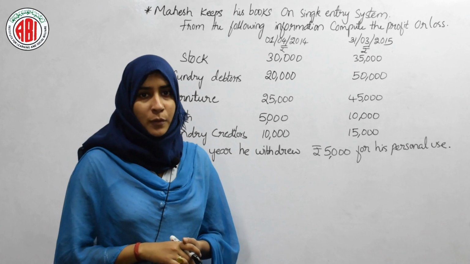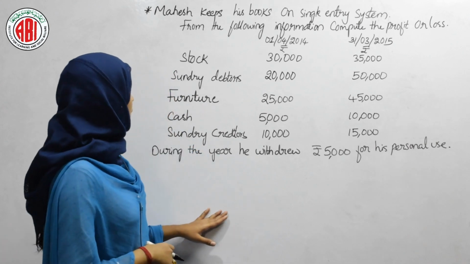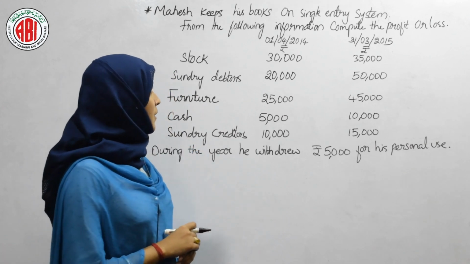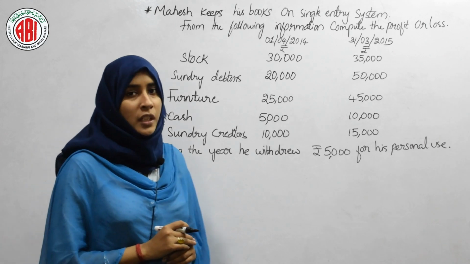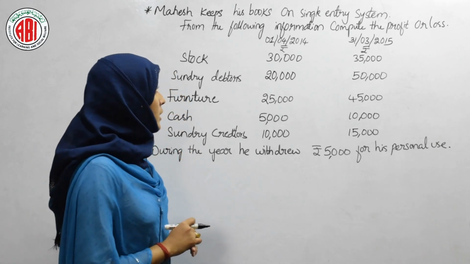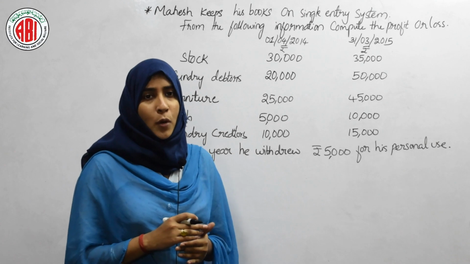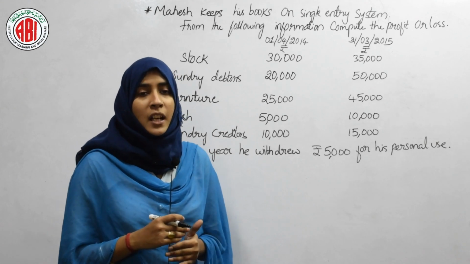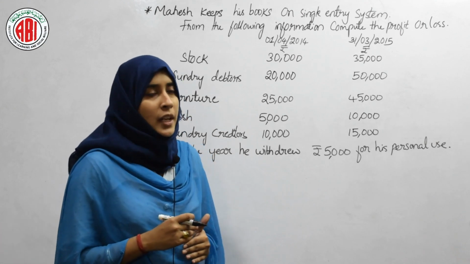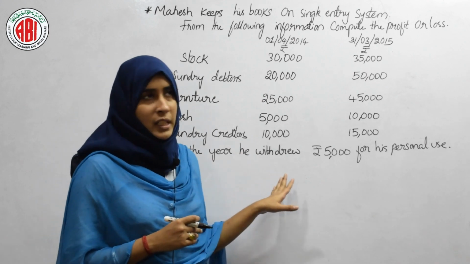Here is our another problem. Let's see the problem. Mahesh keeps his books on single entry system. From the following information, compute the profit or loss. Here, under this problem, Mahesh is the person who keeps his books under single entry system, and this is the financial position of his company.